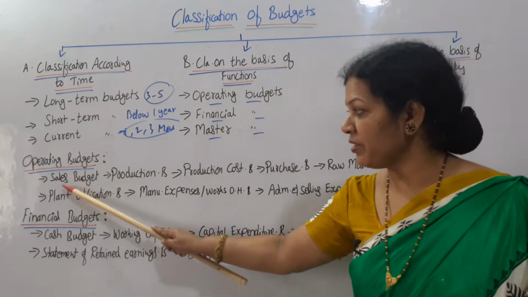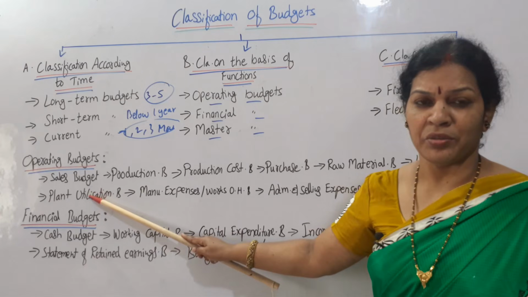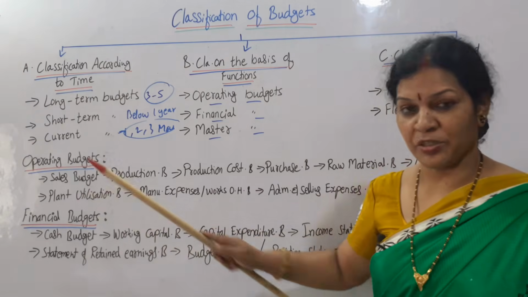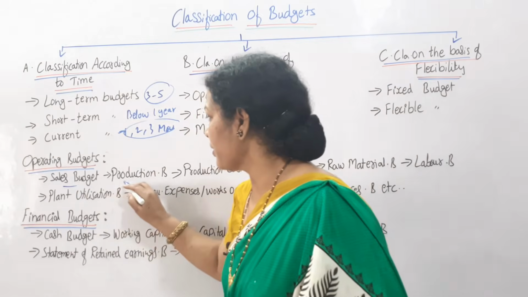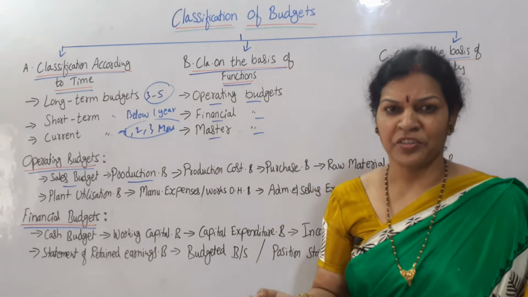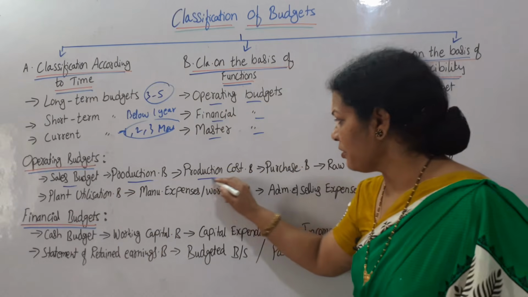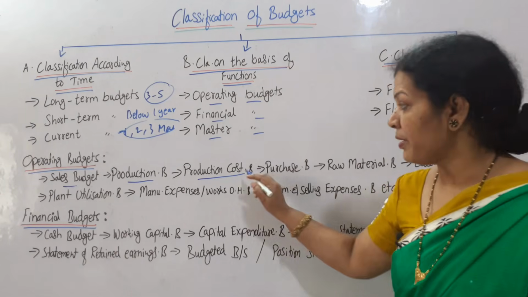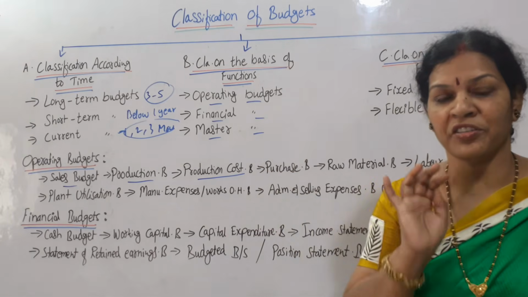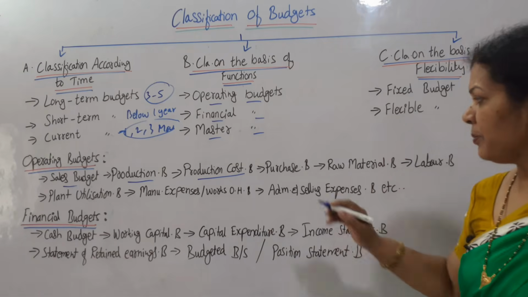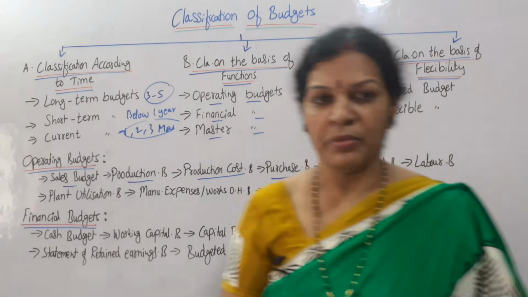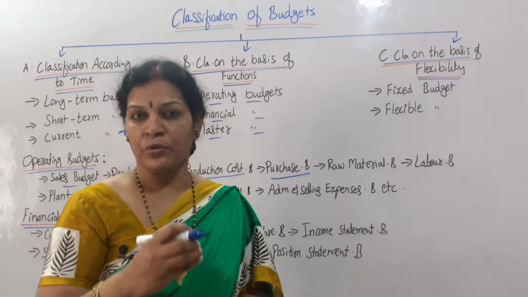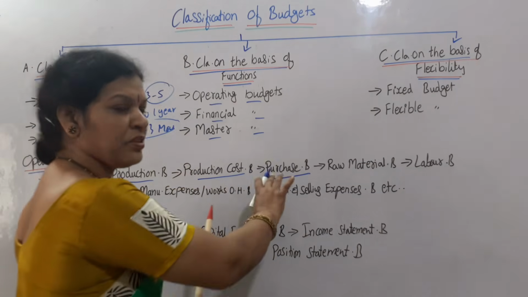Okay, operating budgets. First one is sales budget. We want to sell the goods, how much we want to sell, and how much is our target, like sales budget. And also production budget. Regarding the production, we'll prepare a separate budget. And production cost budget. Production is different. How much production we want. Production cost, what is the cost of that production? For this separately we can prepare budget. And also purchase budget, means how much material, what kind of goods are required for the manufacturing and to sell the products. Everything is based on the purchase department.